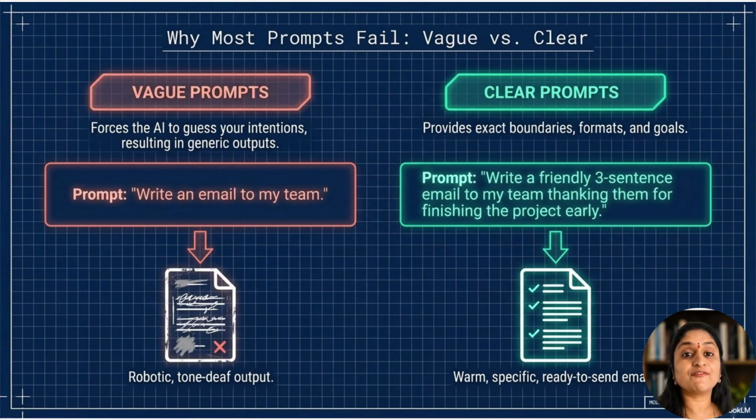Think of AI like a very skilled taxi driver. The driver may know every road, but if you just say drive, they do not know where to go. That is what a vague prompt does. But if you say, "Take me to the airport, use the fastest route, and avoid tolls," now the driver has direction. A prompt is your destination. The clearer it is, the better the ride.